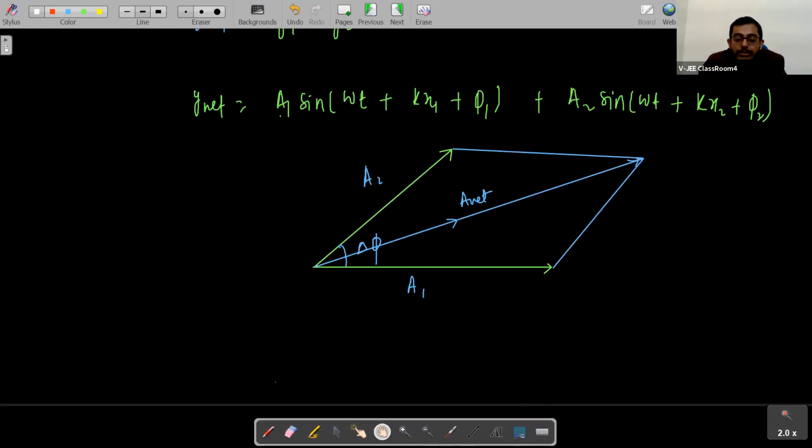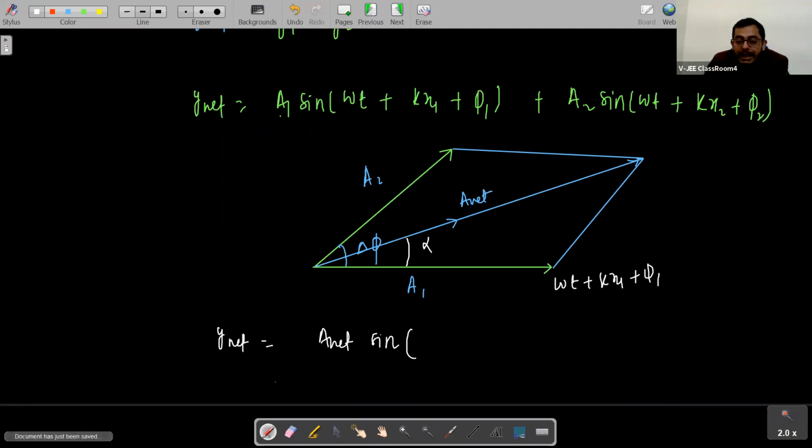So what will be the value of y net now? The value of y net will be a net sine of the phase of this resultant. I have also represented a1 as a vector with its phase. If the phase of a1 is omega t plus kx1 plus phi1, and this angle is alpha, what will be the phase of a net, students?